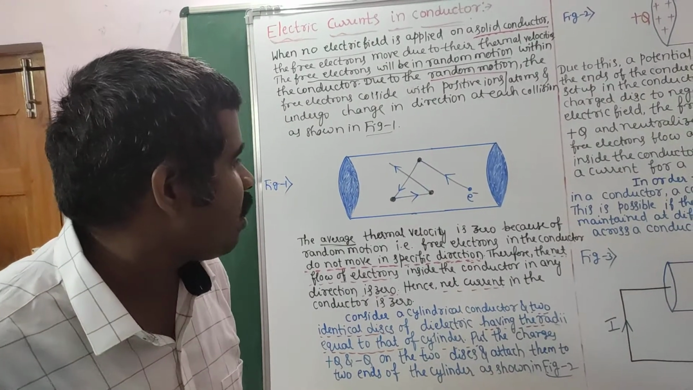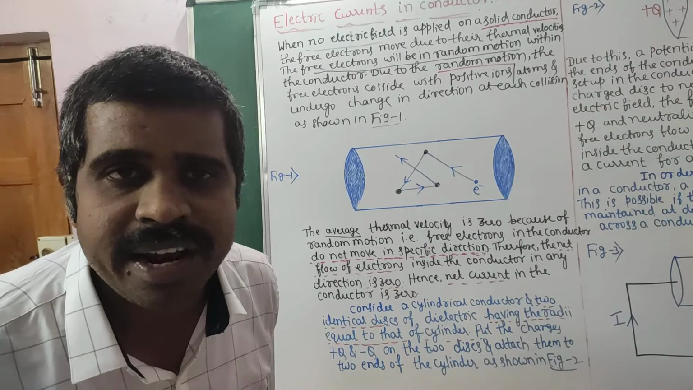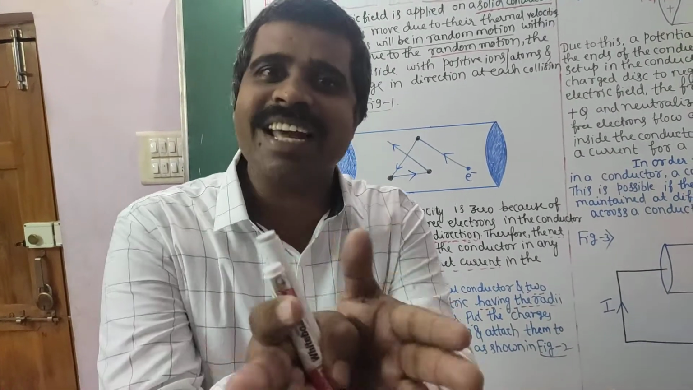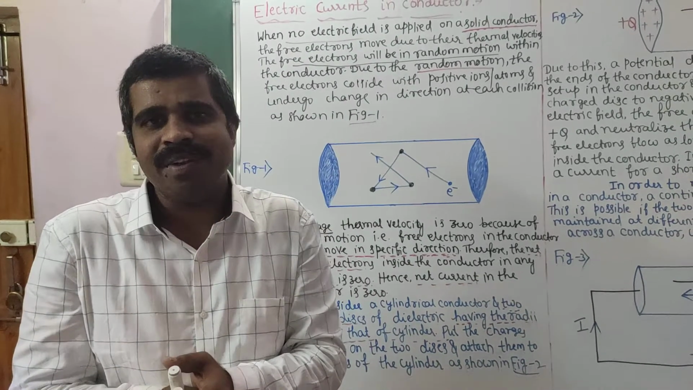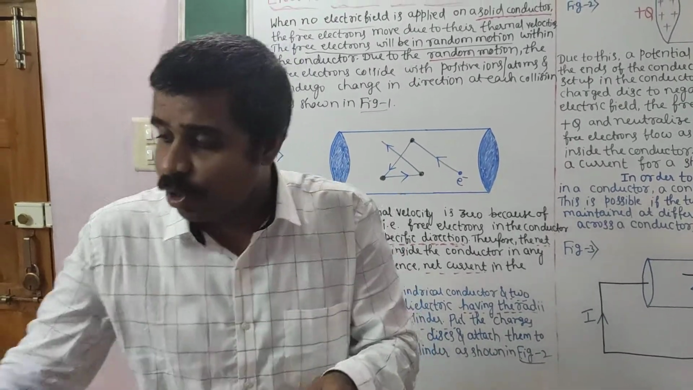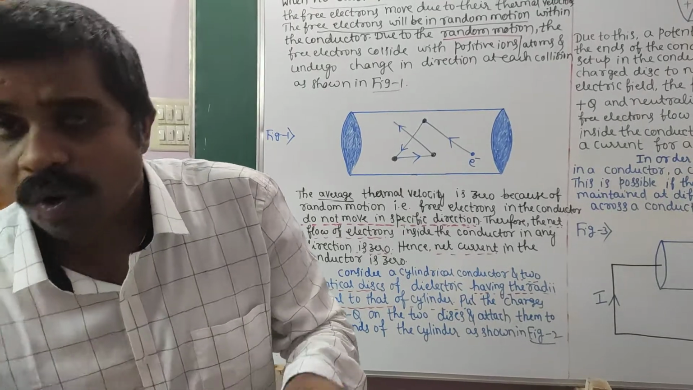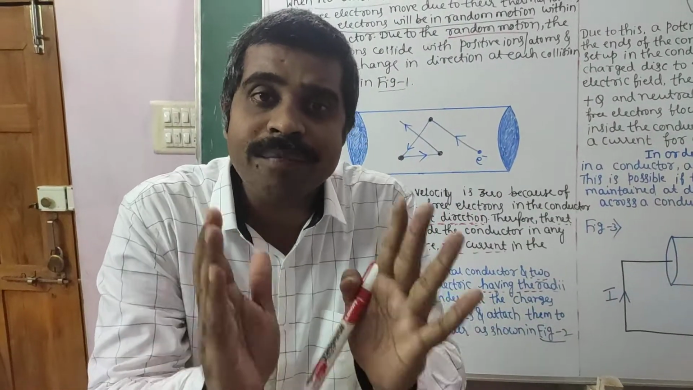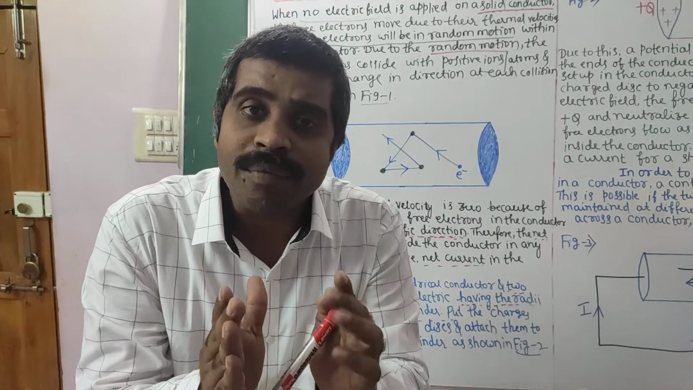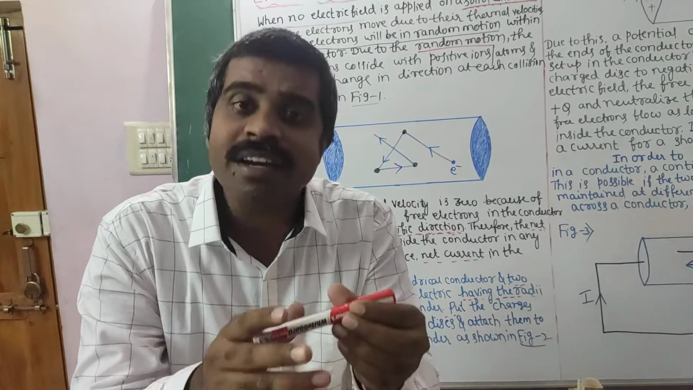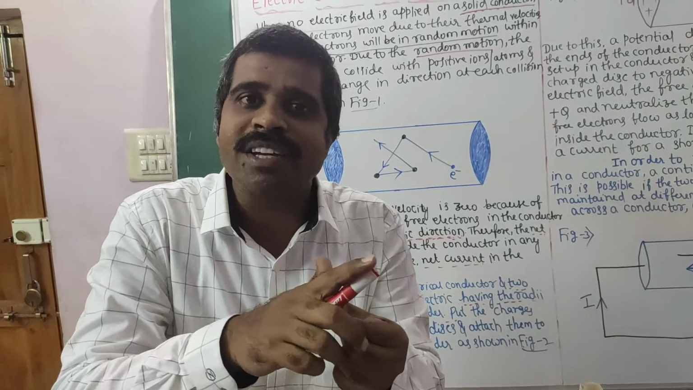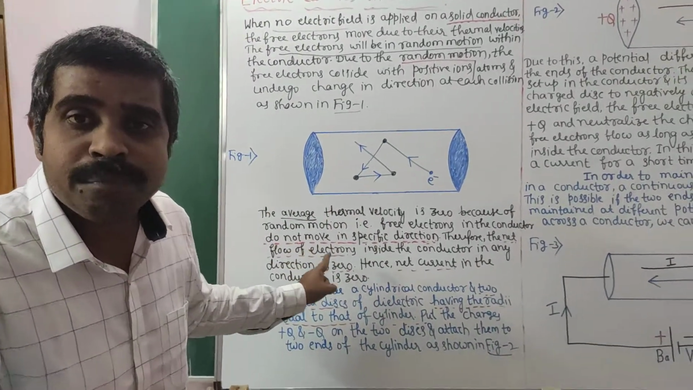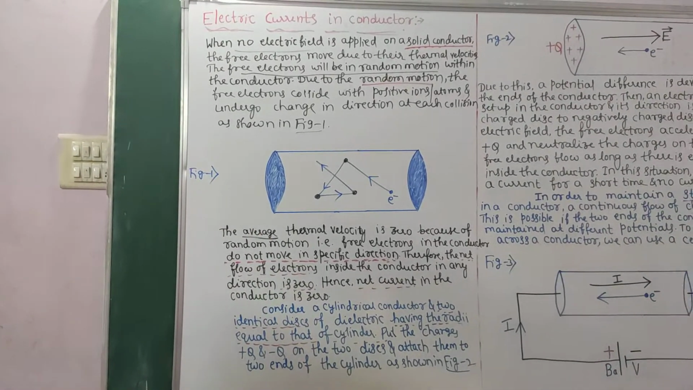The free electrons in the conductor do not move in a specific direction. Of course electrons are moving, they are moving in a zigzag direction, not in a particular direction. Because whenever you want to get current through a conductor, the basic thing is that the electrons should move in a particular direction. If they move here and there, we do not get current. Here we are not observing that electrons move in a particular direction inside the conductor.